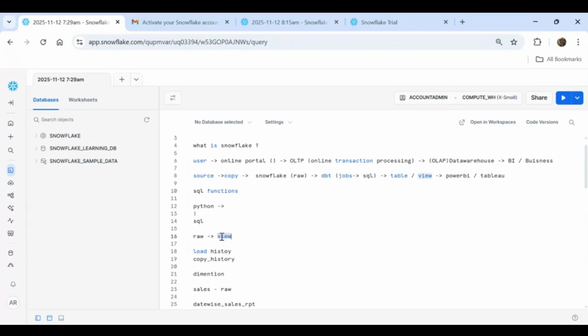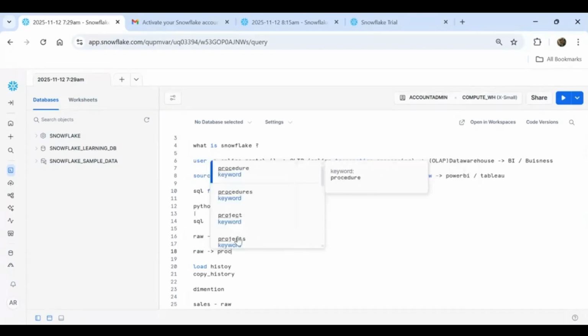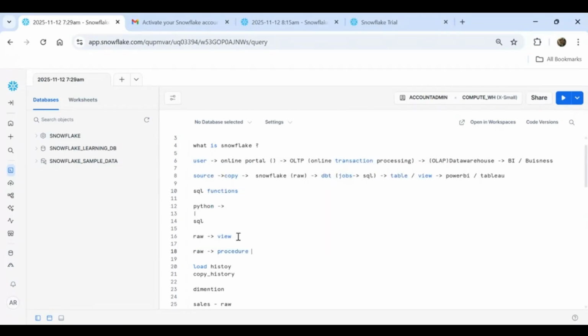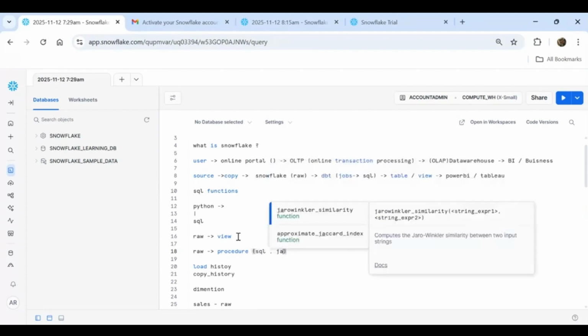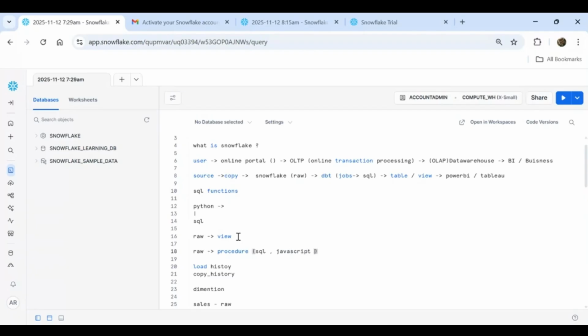This view you can provide to some other project. What they do is they have the raw data, and they write a procedure. Inside the procedure, this procedure you can write with SQL, this procedure you can write with JavaScript, this procedure you can write with Python.